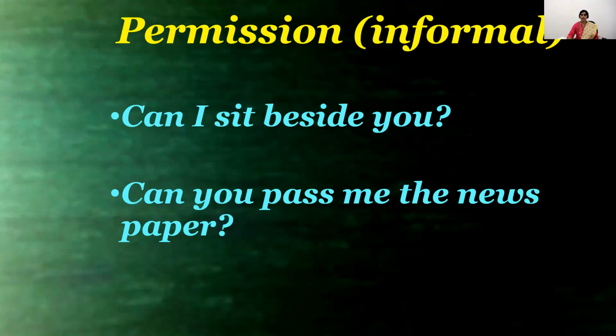The next one, can you pass me the newspaper? For example, if your friend or your uncle is reading a newspaper in the library and you too want to read the newspaper, how do you ask? In the same manner, can you pass me the newspaper? Here, the word can is used for seeking permission in an informal manner. Informal manner means the people who are close to us, with them we use the word can.